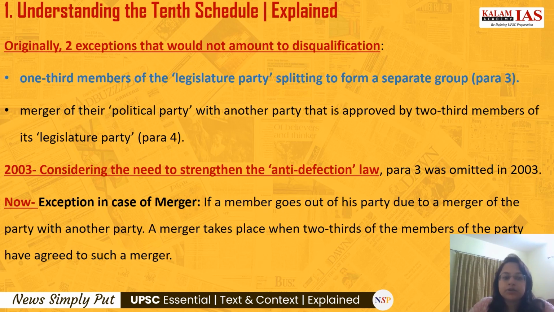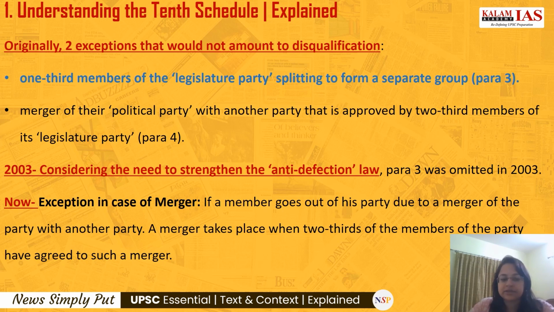The second exception allowed the merger of a political party with another political party, approved by two-thirds of the members of the legislative party, given in para 4. The first exception is given in para 3. So the first case allowed the split of the party, which won't amount to any disqualification.